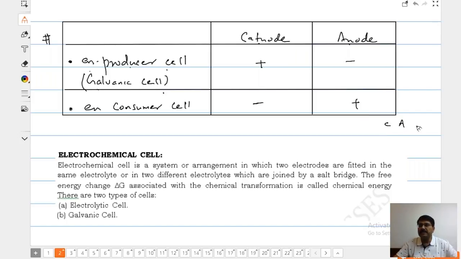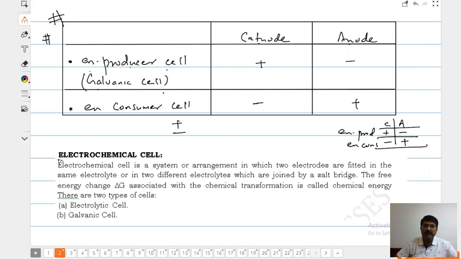The way to memorize it, yes, of course, Dipesh: Cathode, anode, Chartered Accountant. First you produce and then you consume, energy producer, consumer. If I ask you to write plus and minus, normally you will write plus first. So here you write plus, here you write minus. If it is plus here, write minus and plus here. Okay, so that is an important thing for you.